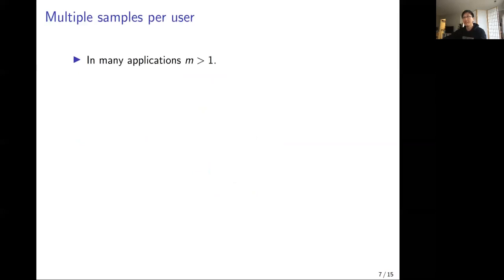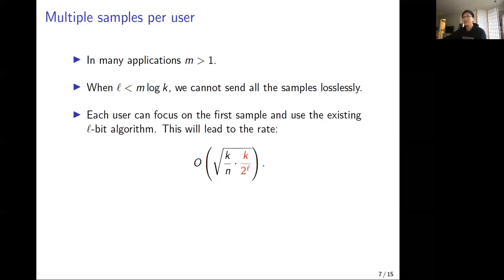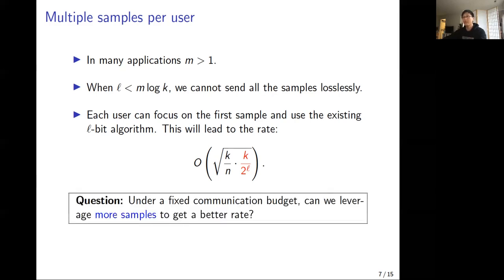However, in many applications, m is bigger than 1. When L is less than m times log k, we cannot send all the samples losslessly. Hence, we must compress the data smartly. One naive way is that each user can focus on the first sample they see and use the existing L-bit algorithm. This will lead to the same rate as before, which doesn't decrease when m increases. A central question in this work is: under a fixed communication budget, can we leverage more samples to get a better rate?